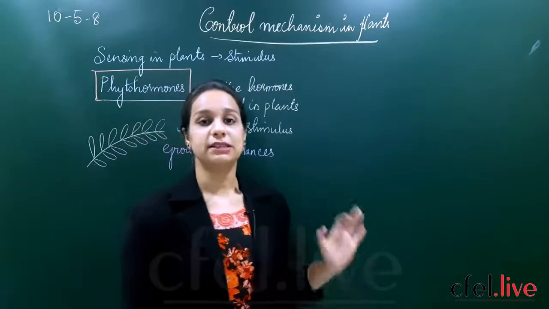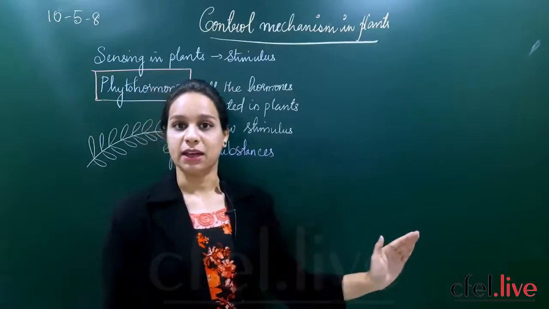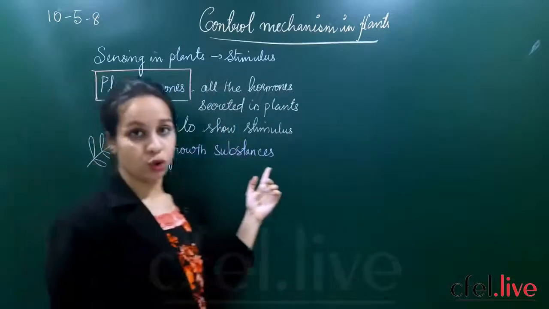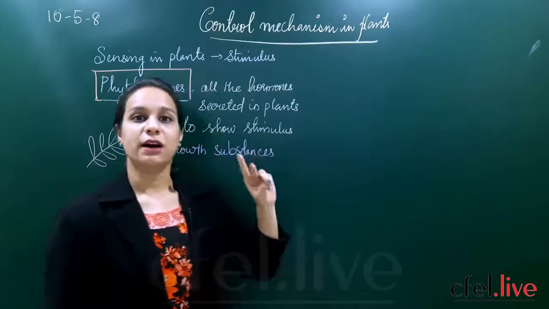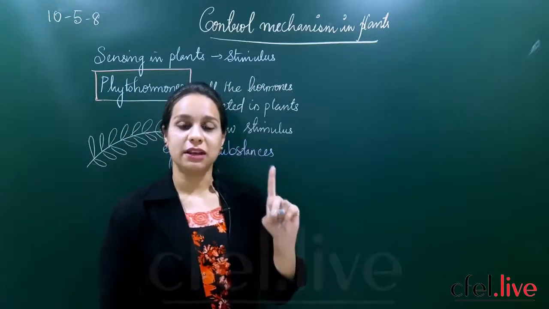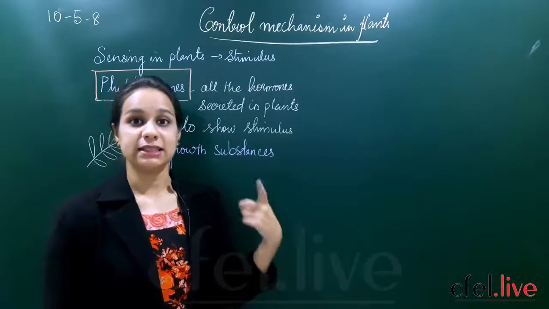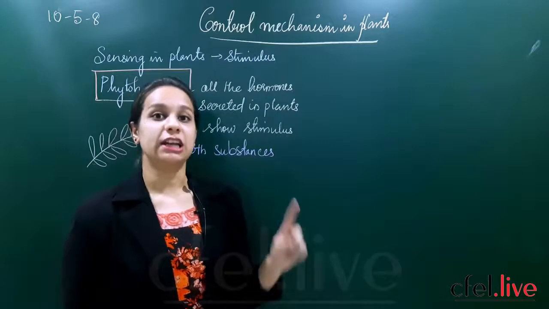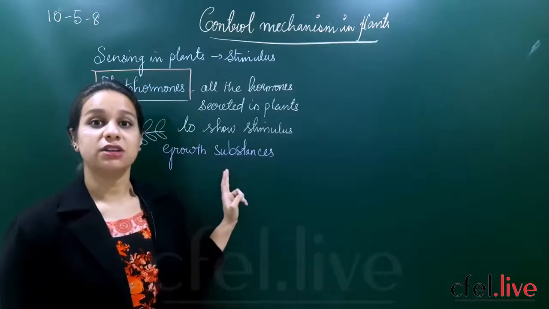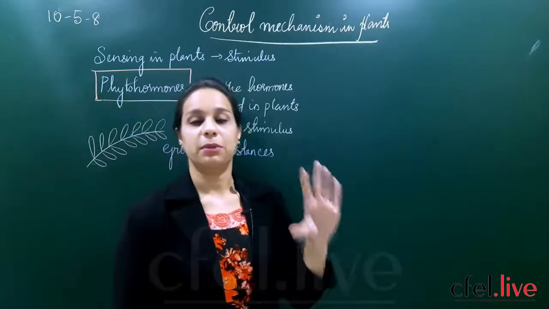So now we will be discussing the various phytohormones in plants and how they are helping the plant in showing certain responses, or how they are helping in growth. The two important functions of phytohormones: first, to respond to the external stimulus given through the environment. What is the stimulus for the plant? It can be light, sunlight, water, humidity, rainfall, etc. And the second important point is phytohormones are also called growth hormones because they influence the growth and development of the plant body.